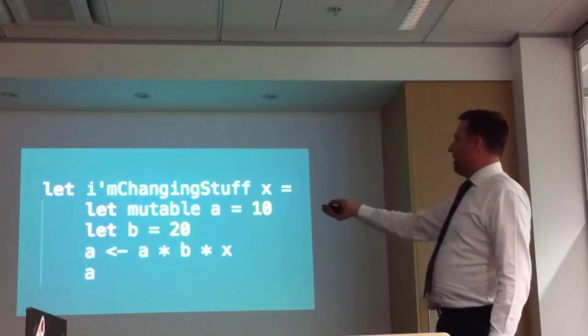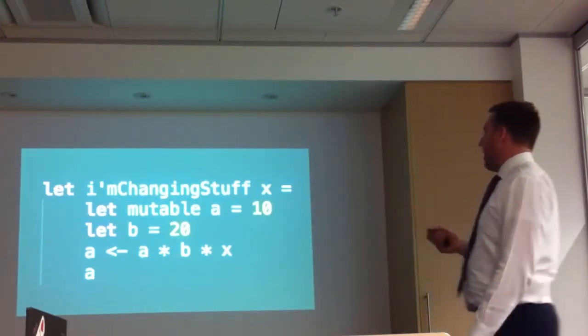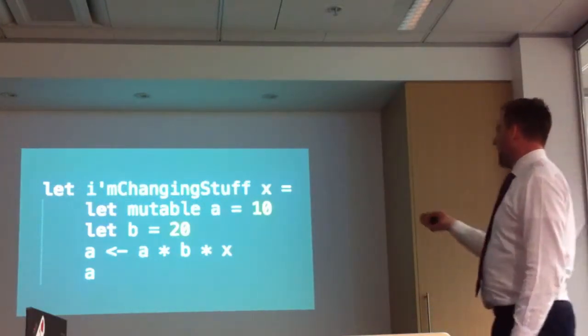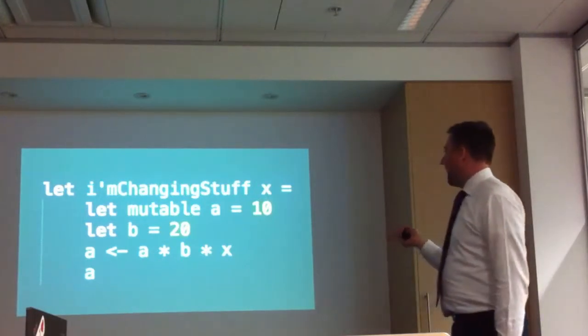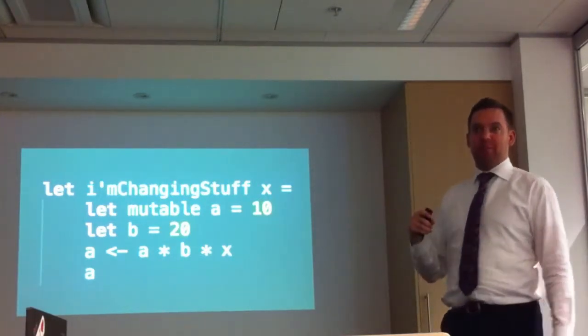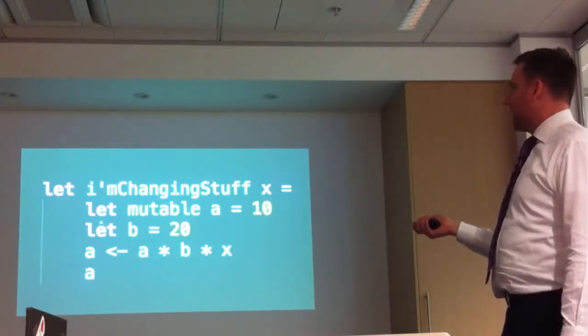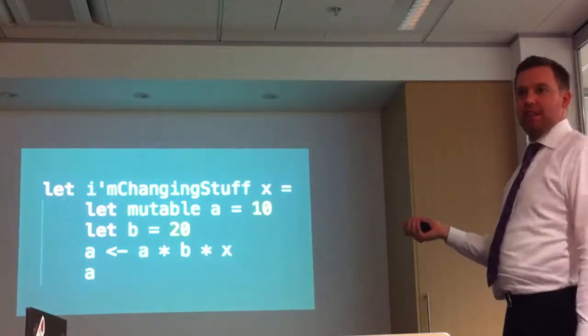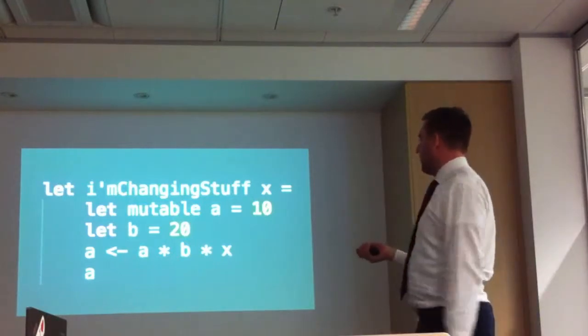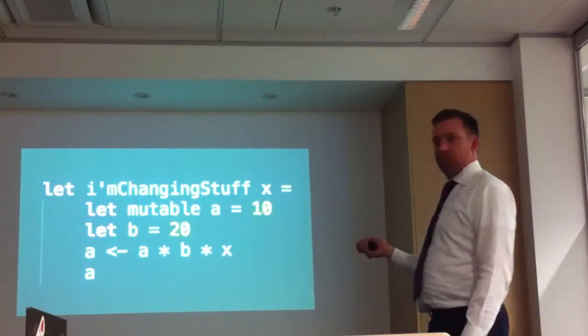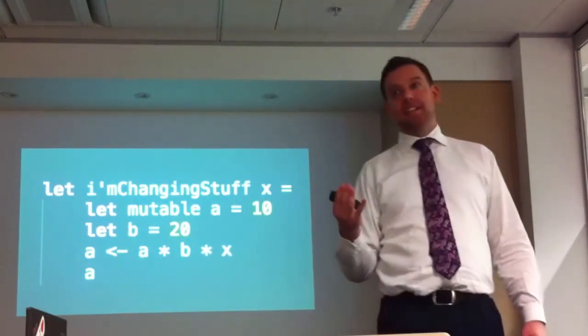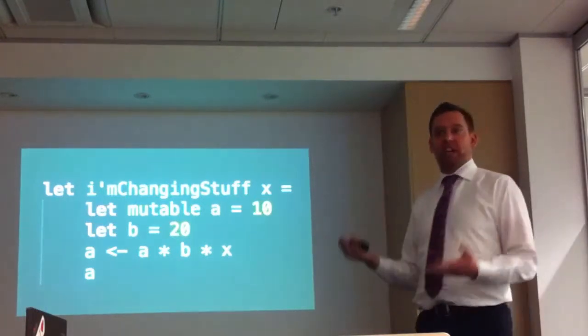Okay, so we can have apostrophes, but essentially we've got I'm changing stuff, taking x, and then we get a little bit more complex code. Up until now, I don't think we've set a value. So let b equals 20 is us setting a value.